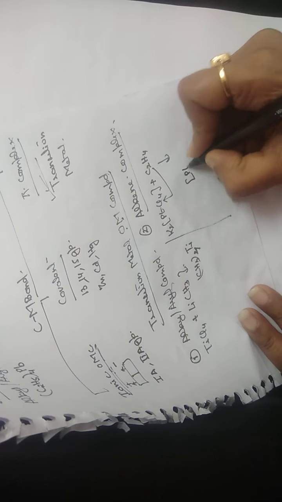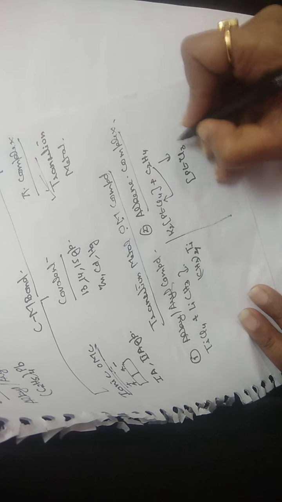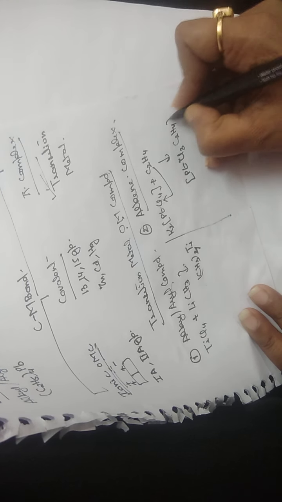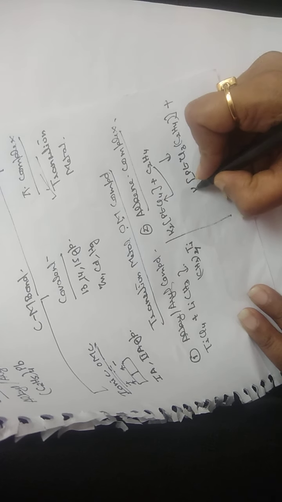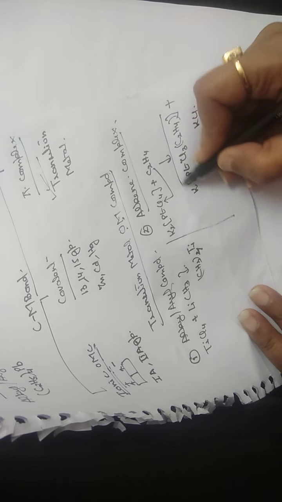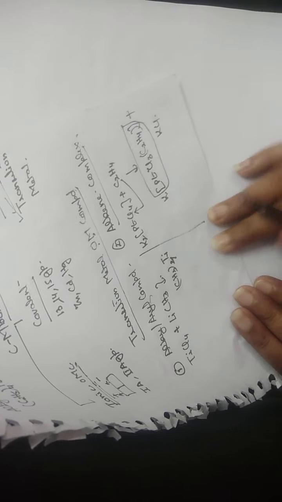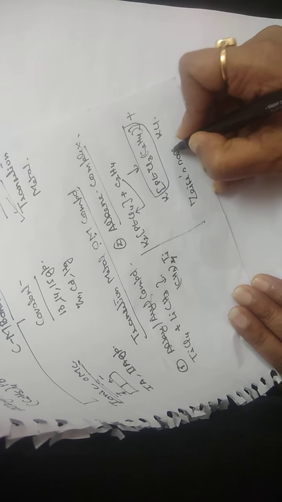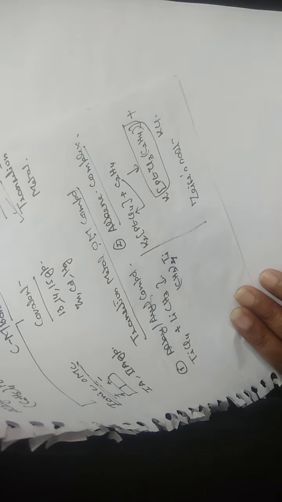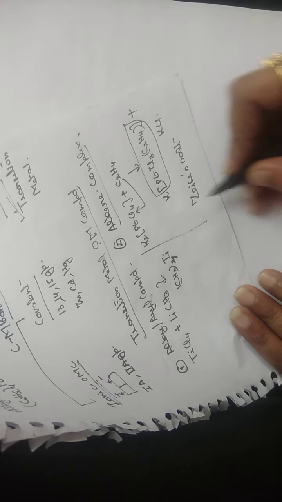So we get K[PtCl3(C2H4)] plus KCl. This complex is an alkene complex known as Zeise's salt. This is another important type of transition metal complex.